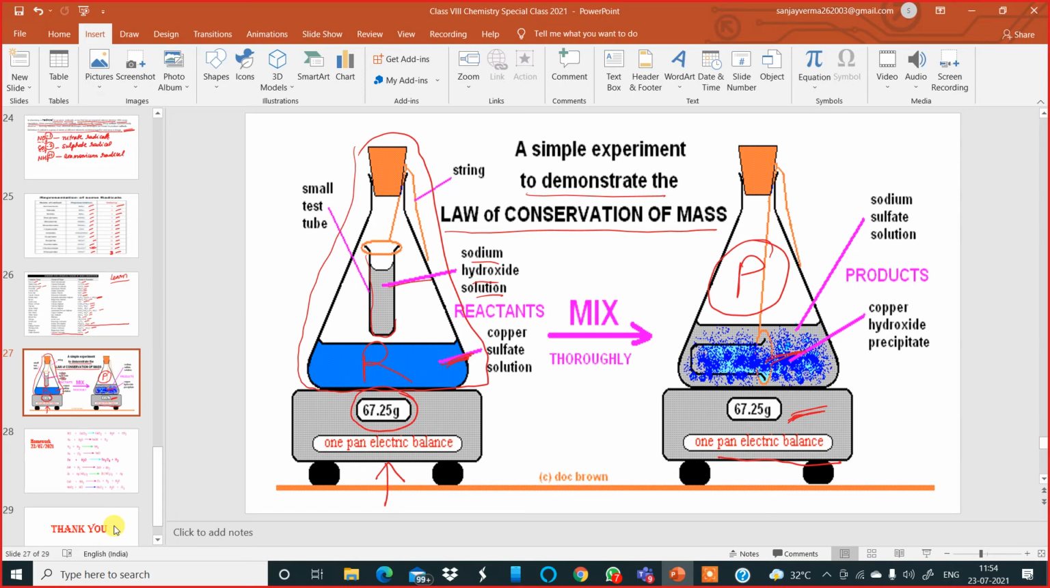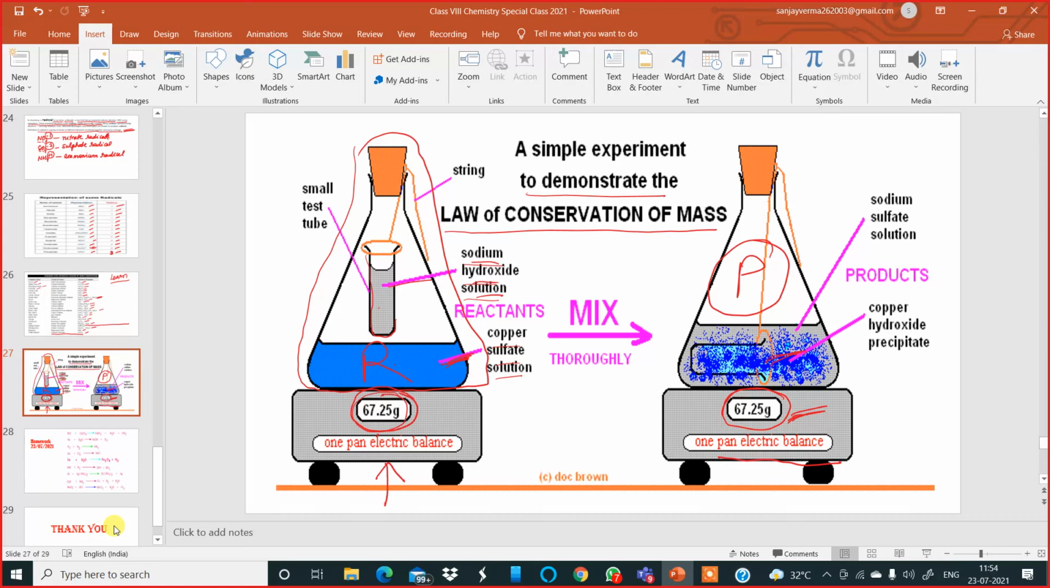Okay, I'll explain it once more. In this experiment, the weight of sodium hydroxide solution and copper sulfate solution was taken before reacting them. It was 67.25 grams. Now these reactants were mixed in the second case, and then they are allowed to react. Once the reaction was complete, the weight was taken. It was found to be 67.25 grams.